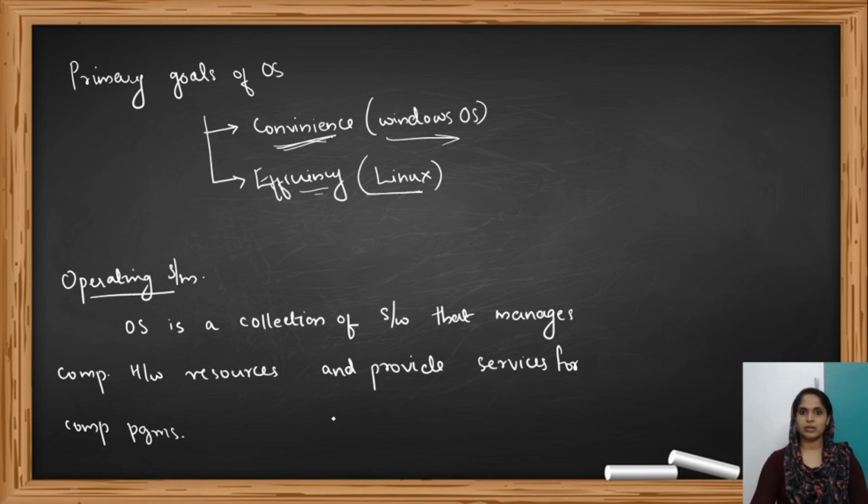Now in the next video, we will be discussing the characteristics or functionalities of an operating system. Functionalities of an operating system means what are the functions of an operating system. For example, the operating system acts as a resource manager, as well as a memory manager. It also acts as a storage manager, etc. The operating system has many functions, and we will be discussing each of these functions one by one in the next video. So that's all for now.